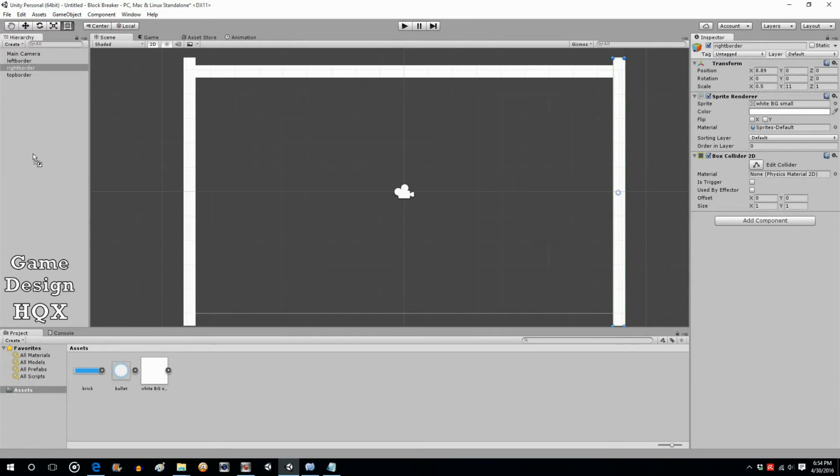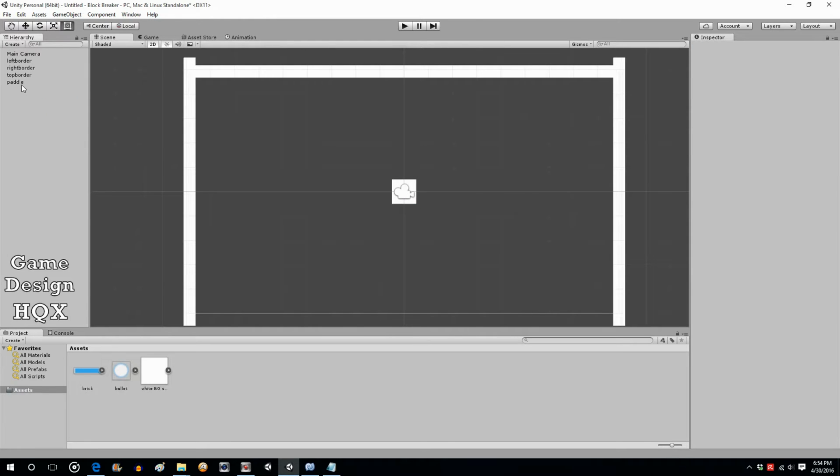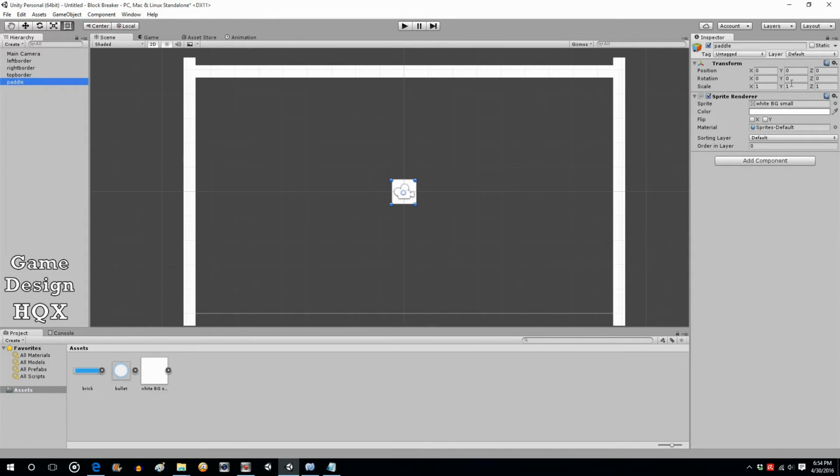Let's now take that same image and call this paddle. So this is what you're going to be able to control. We're going to shrink the vertical, and we're going to scale the horizontal. And this is going to be one of the aspects of game balance. Exactly how big should this be? How wide should it be? Or maybe there's going to be power-ups that change the width.